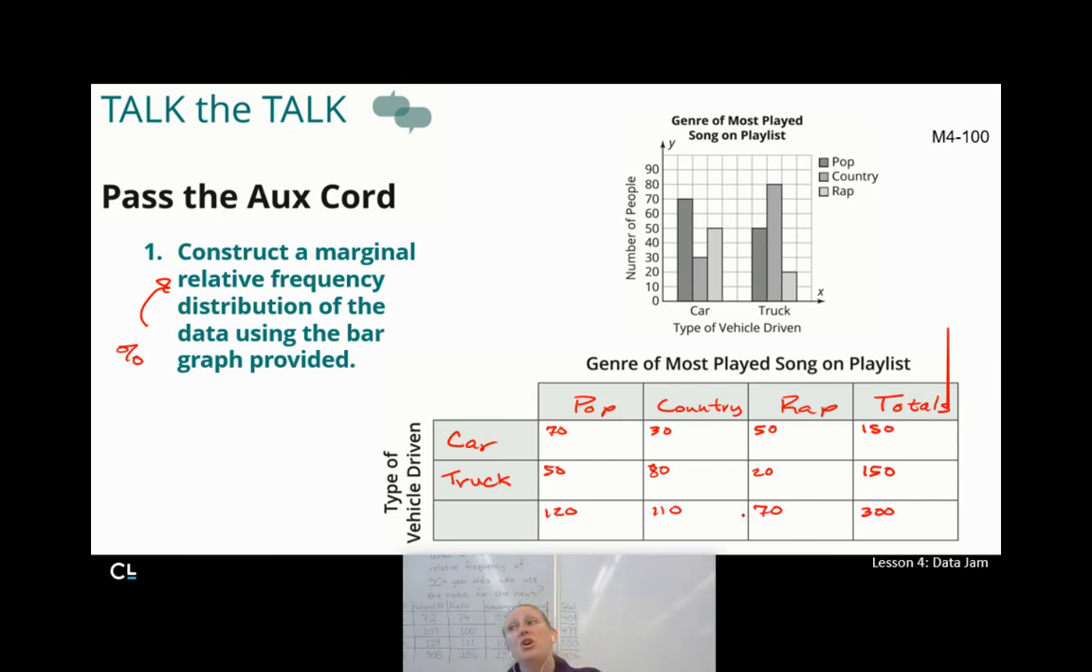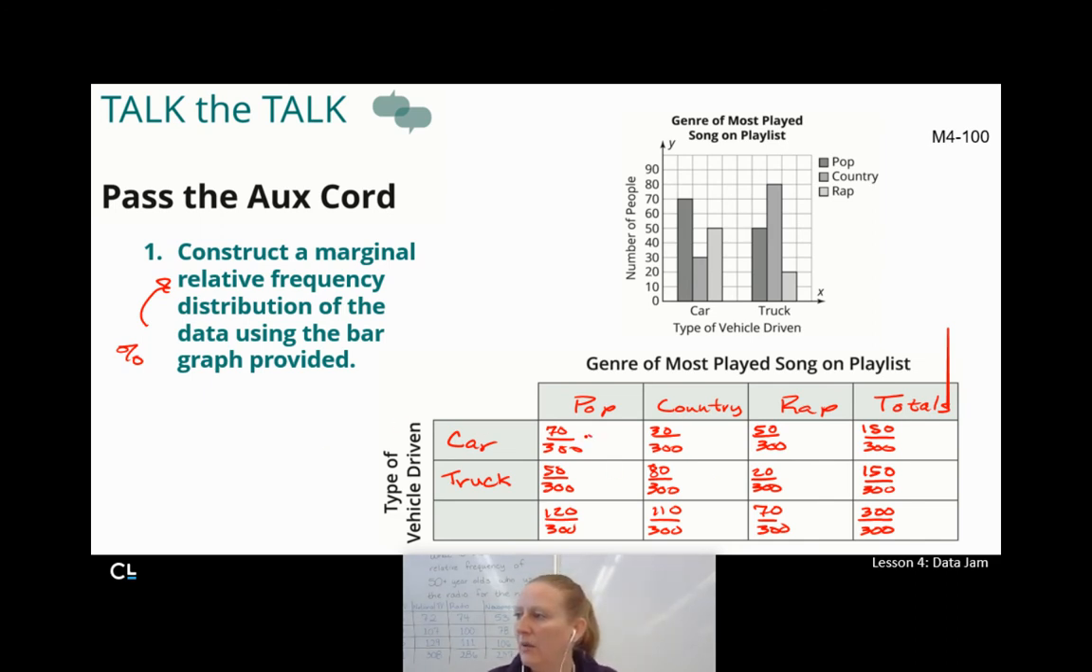Now, it did say the marginal relative frequency, so I'm going to divide everybody by 300, literally all of them. All of these are going to be out of 300. And this is why I love my calculator. We're going to divide, all of these are going to be out of 300. Since I do want a percent, we're going to divide all of these by 300 and then multiply by 100 in order to get a percent. So I'm going to grab my calculator here, and I've already done that.